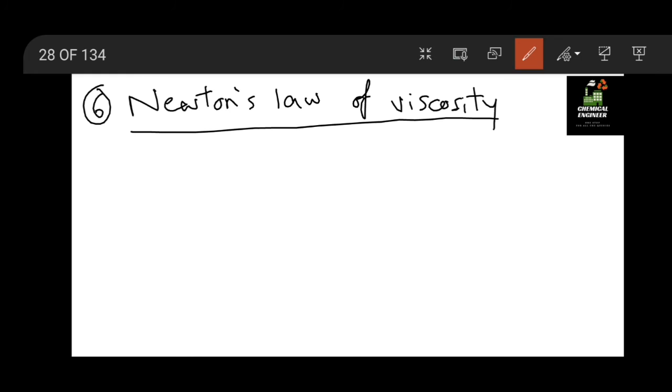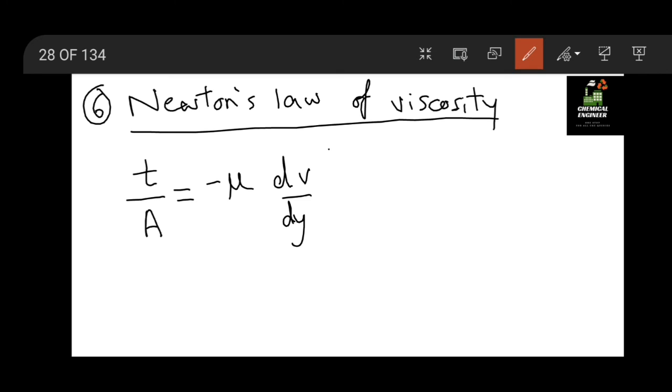So from that we have the equation of Newton's law of viscosity. Newton's law of viscosity shows the relation between shear stress and velocity. This question has already been asked by GATE many a time: what does Newton's law of viscosity show? So it shows the relation between the velocity and shear stress.